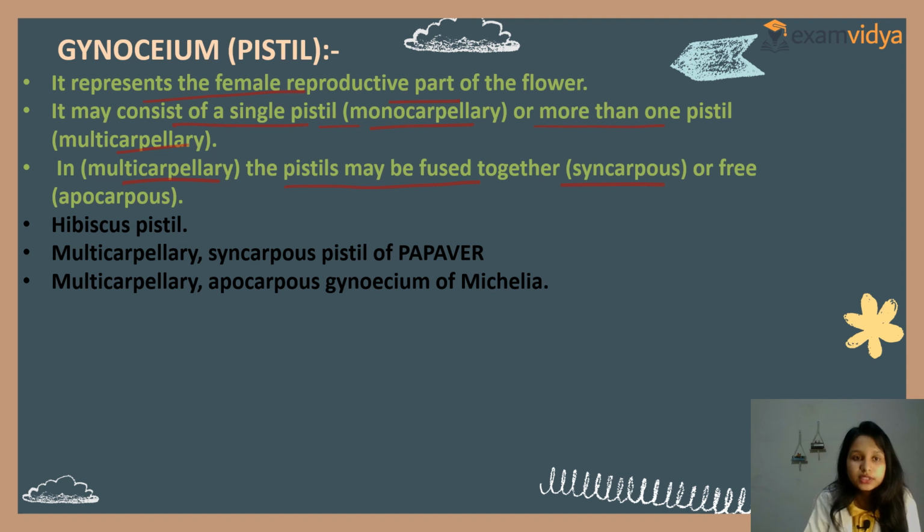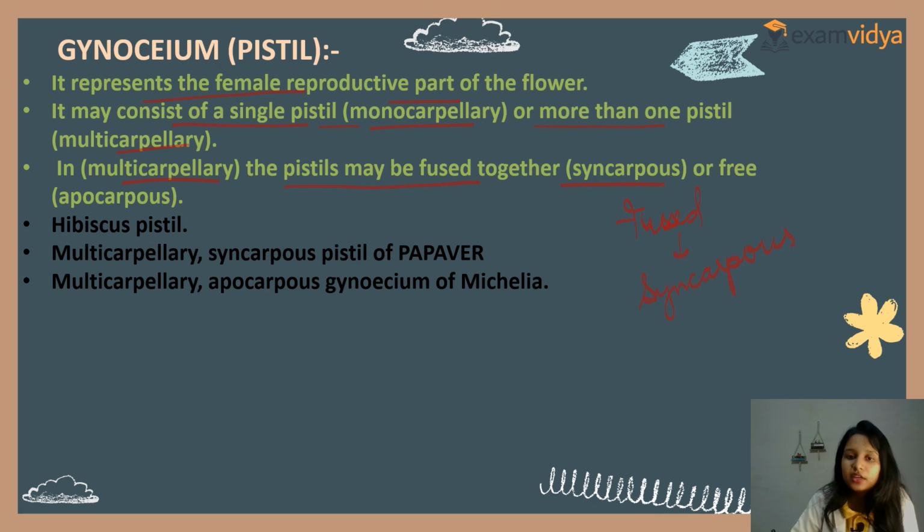This is very important. See, gynoecium is the female reproductive part. If a single pistil, it is called monocarpellary. If more than one pistil, it is multicarpellary. Now see the difference. In multicarpellary, if the pistils are fused together, it is called syncarpous.